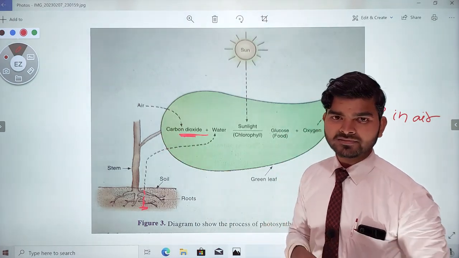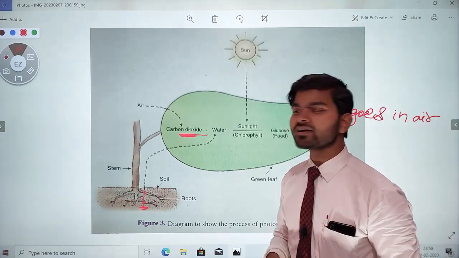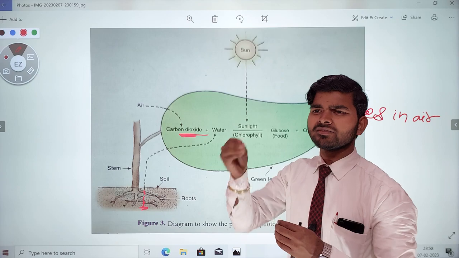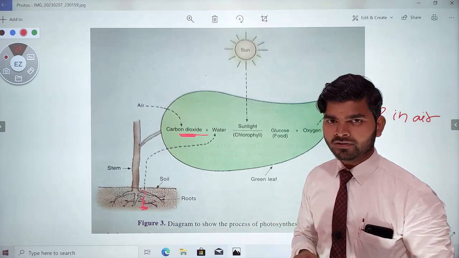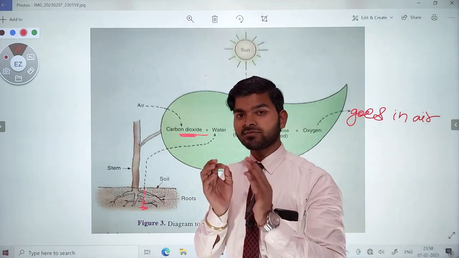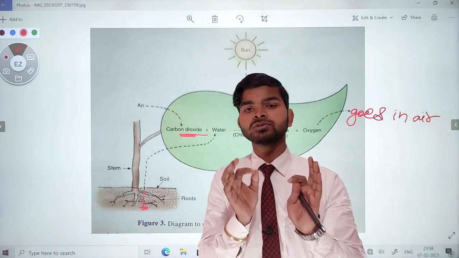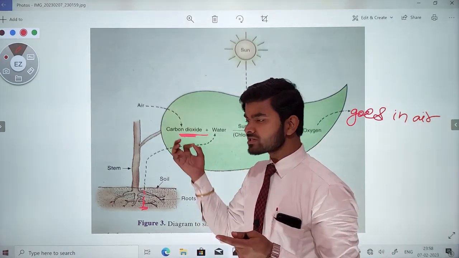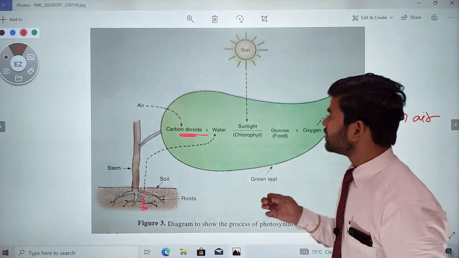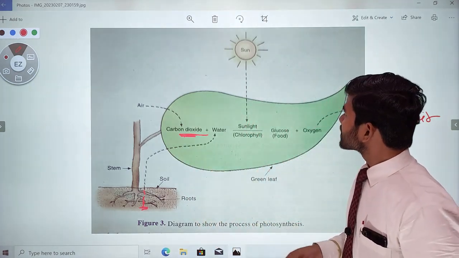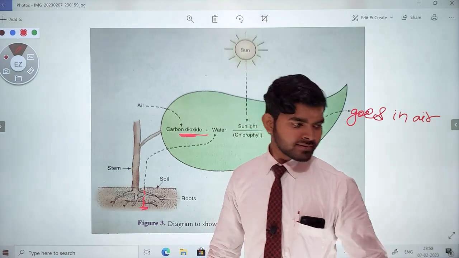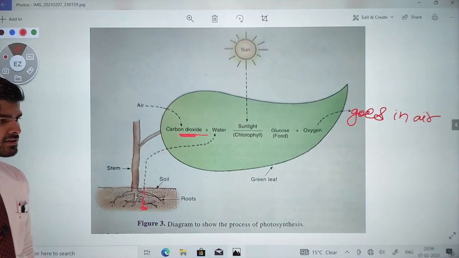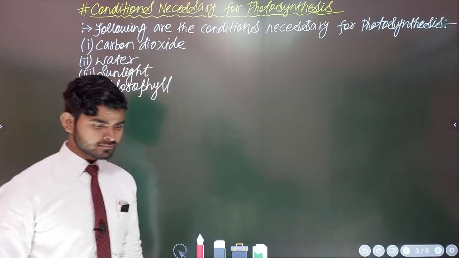There is a process, of course, and similarly there is a process for how oxygen is released. I will teach you that a little later, or maybe it can come in the next lesson, but I will teach you everything that you are thinking right now in your mind related to this particular topic. Okay then, mention this in your copies. I will teach you that later.